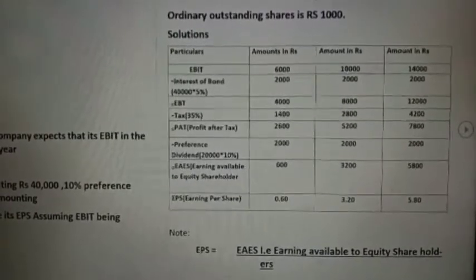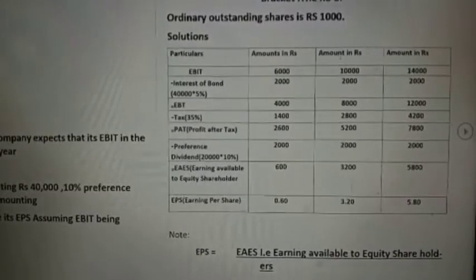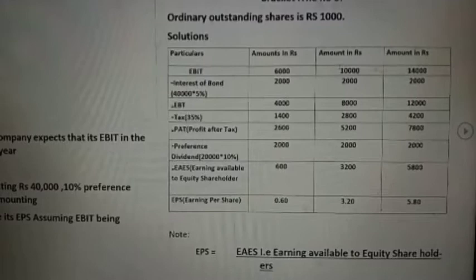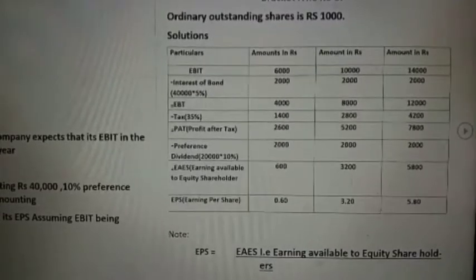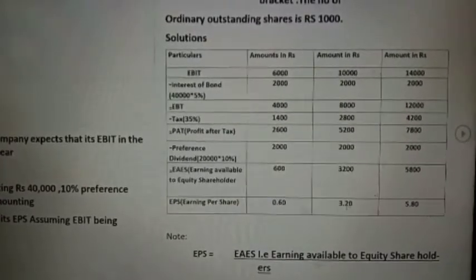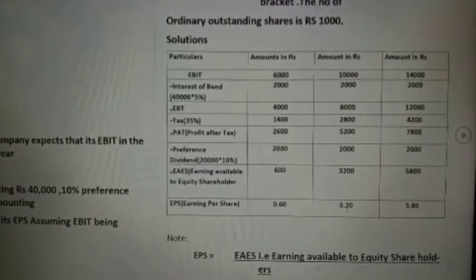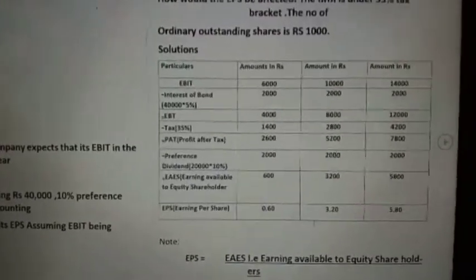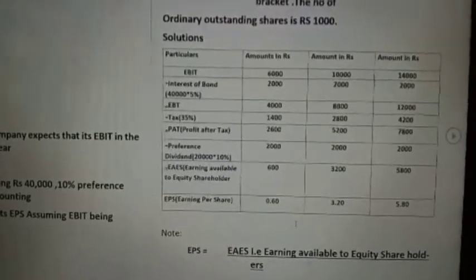So EBIT is reducing 40%. EPS was 3.20, now EPS is 0.60. It is reducing 81.25.